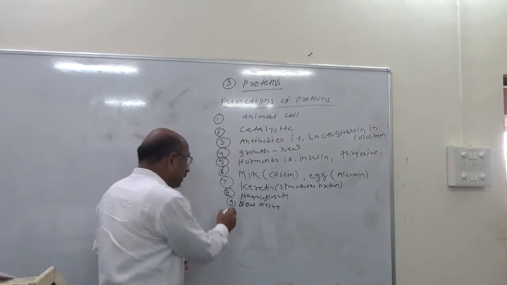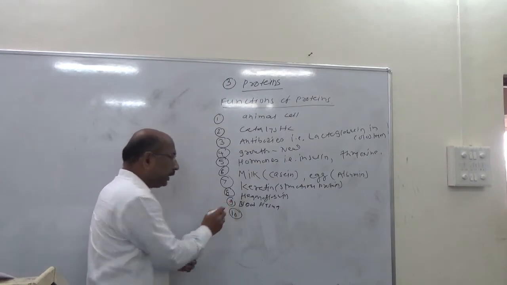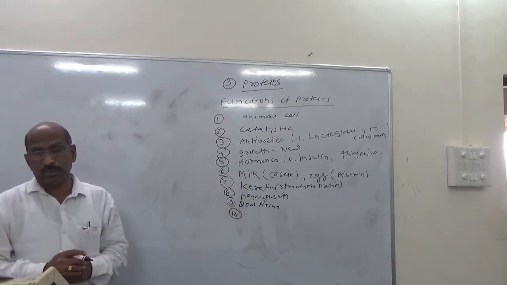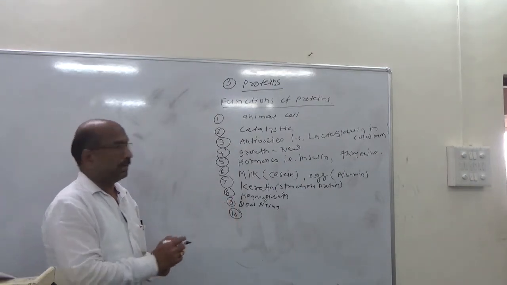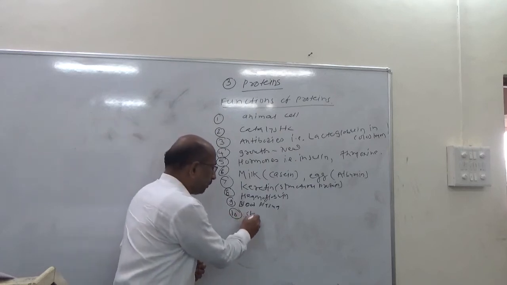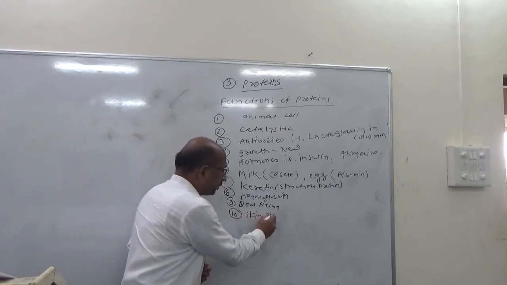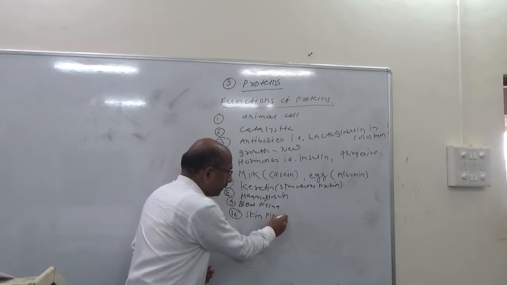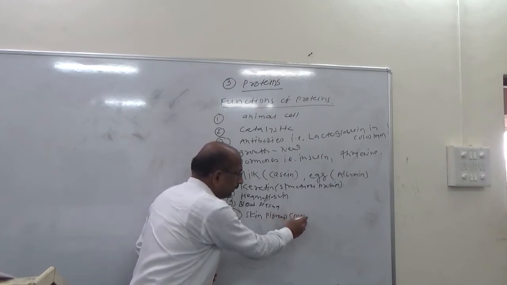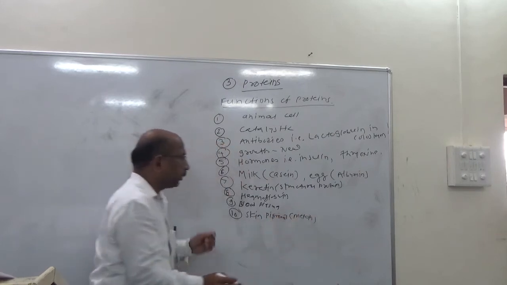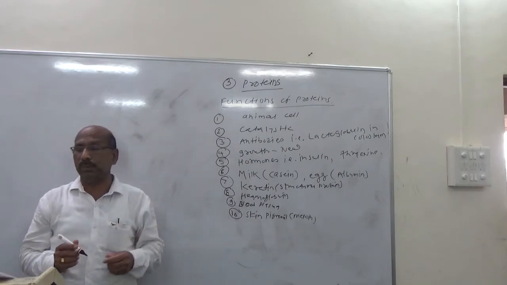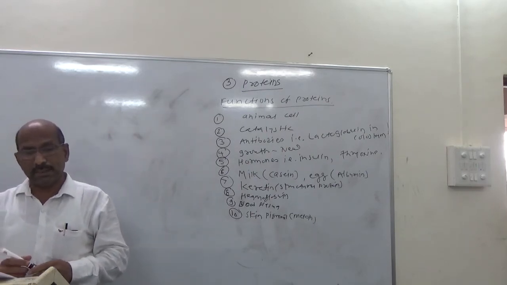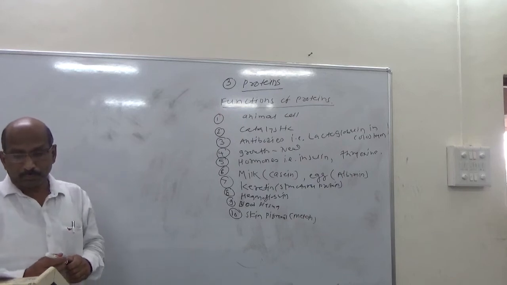Next function: protein is a component of skin pigments. An example is melanin. The protein is the component of the skin pigment, that is, melanin.